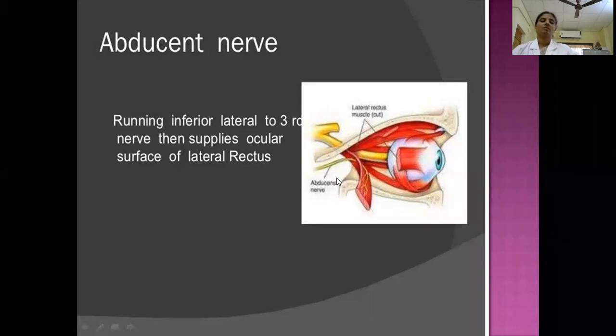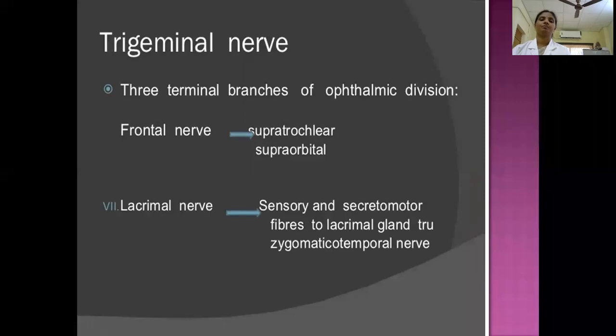Abducent nerve passes through the superior orbital fissure, and within the orbit it divides into a number of branches and supplies the lateral rectus muscle. Then the other important nerve is the trigeminal nerve. Trigeminal means it is the fifth cranial nerve.